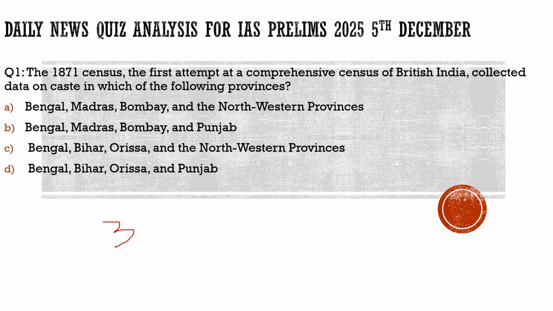Now, without any delay, let's have a look at our first question which we had framed today. It says: the 1871 census, the first attempt at a comprehensive census of British India, collected data on caste in which of the following provinces?